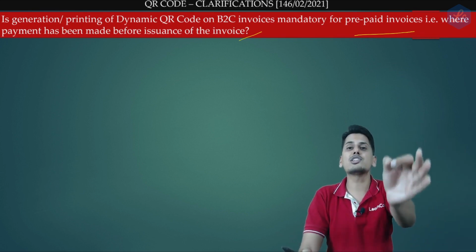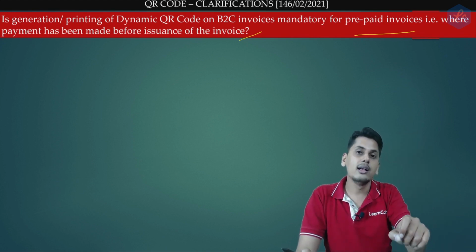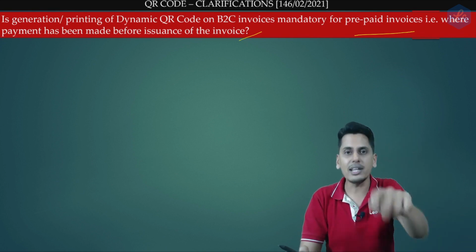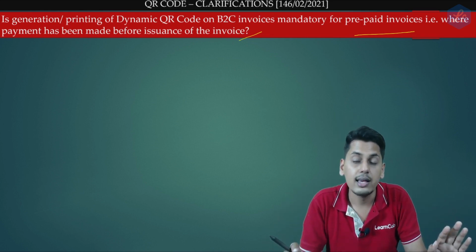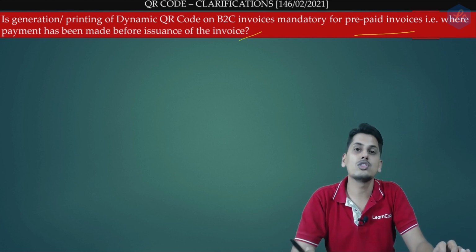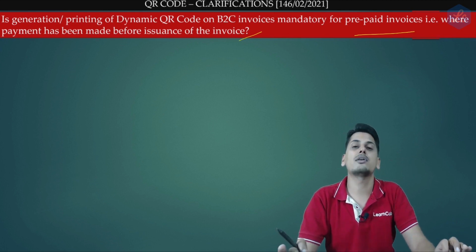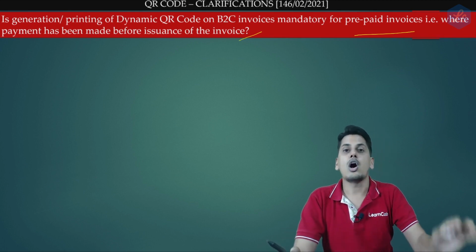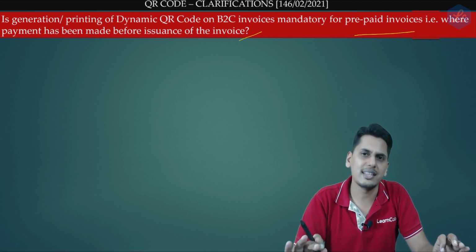However, in cases of prepaid invoices, where the invoice is printed only after the payment is received, you first receive the payment and then you print the invoice, the dynamic QR code printing is not mandatory. Cross-reference of the transaction ID, or cross-reference of the date of payment in case it is paid through cash, is sufficient.